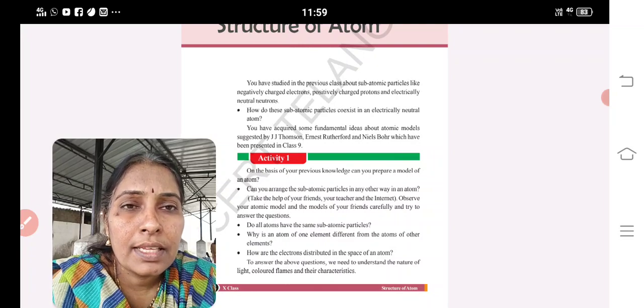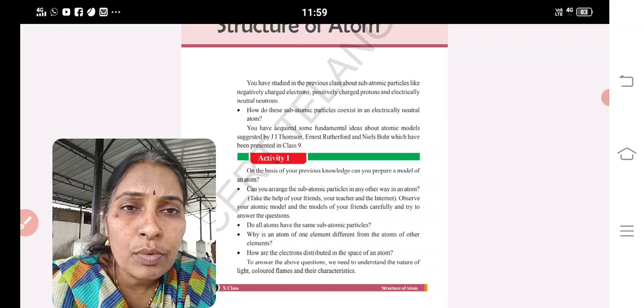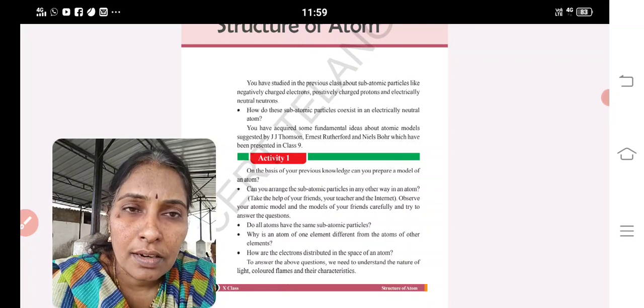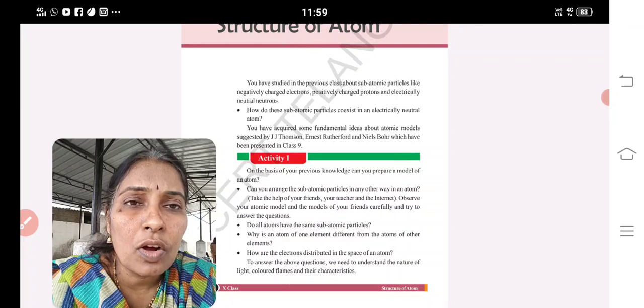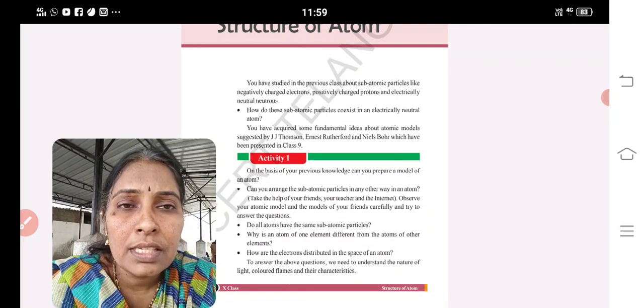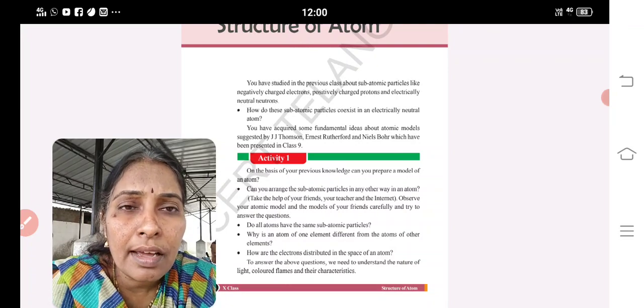Okay. Next, classification of elements. What is meant by classification? From time to time, many scientists came and divided the elements according to their own ideas: atomic numbers, atomic weights, the octet rule, and triad theory. What is meant by triad?